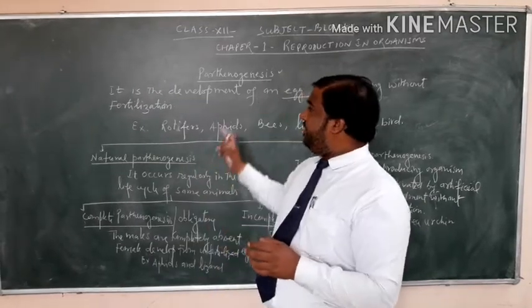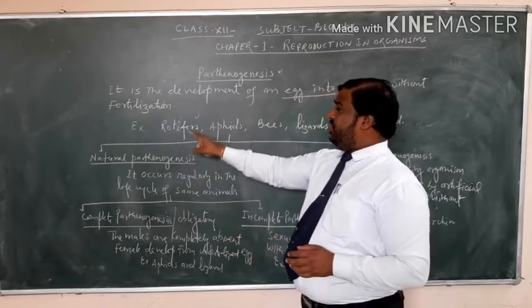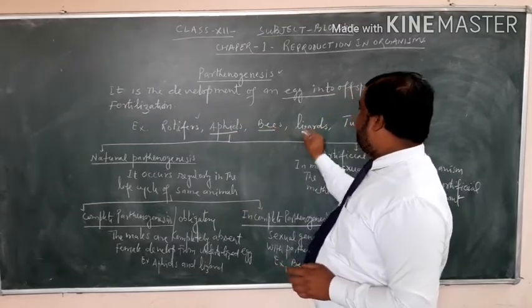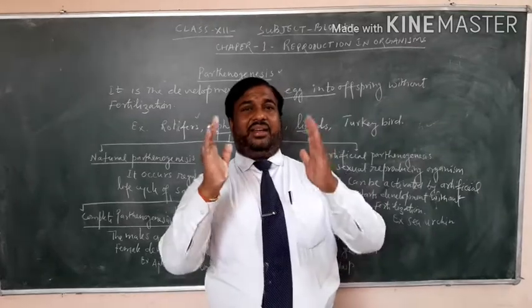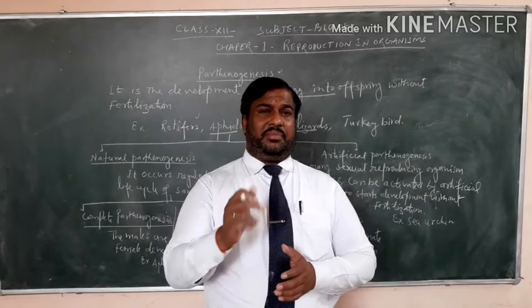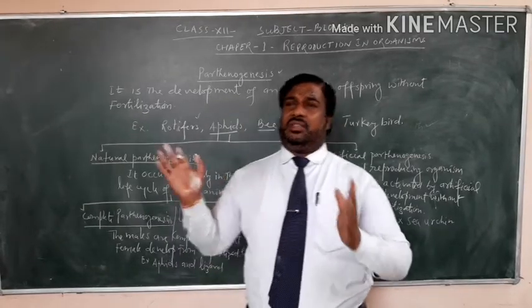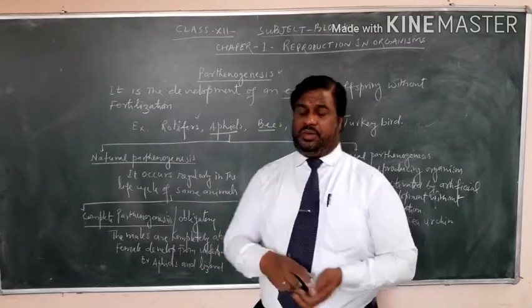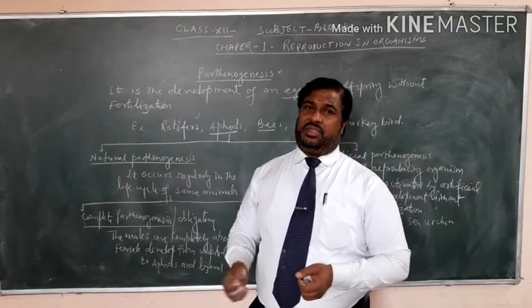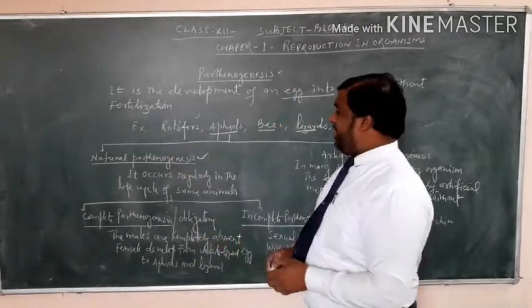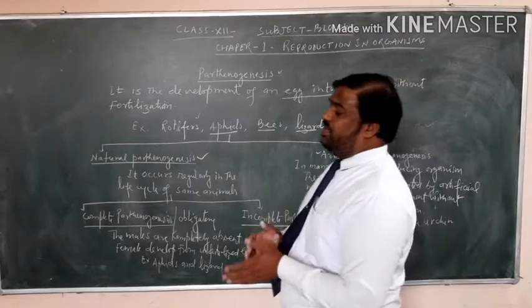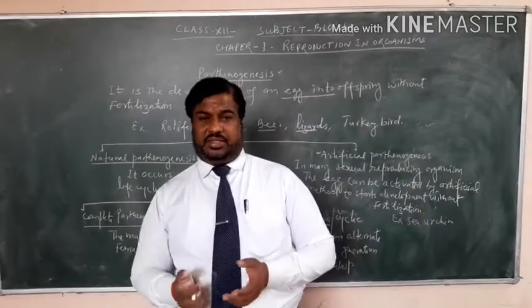So certain rotifers, aphids, bees, lizards and turkey birds have this kind of reproduction, that is parthenogenesis. Now this parthenogenesis is further divided into 2 sections. One is natural parthenogenesis, and the other is artificial parthenogenesis, means by artificial methods.